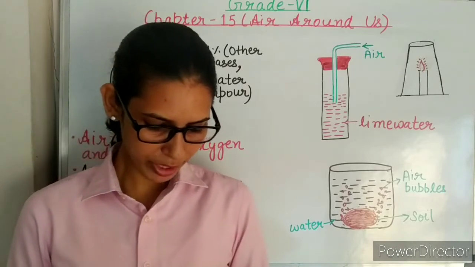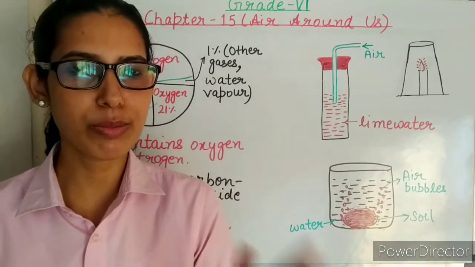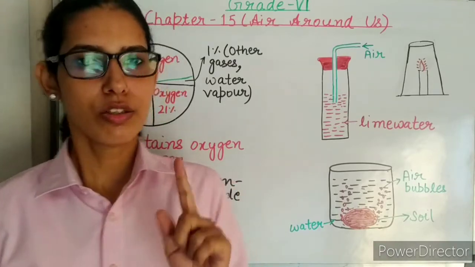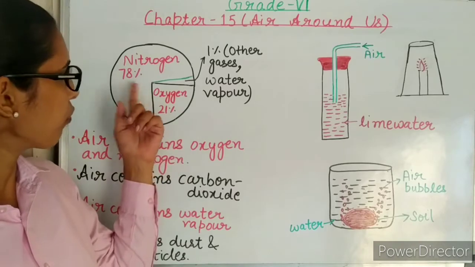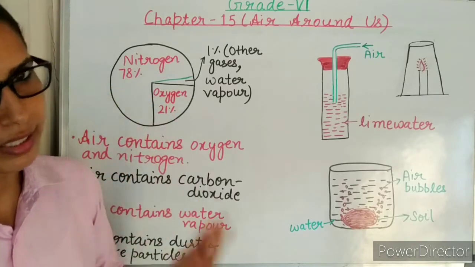Next is differentiate between the following. The first question is, what is the difference between nitrogen gas and oxygen gas? First of all, you can see the amount of oxygen is 21% in the atmosphere, and the amount of nitrogen is 78% in the atmosphere.